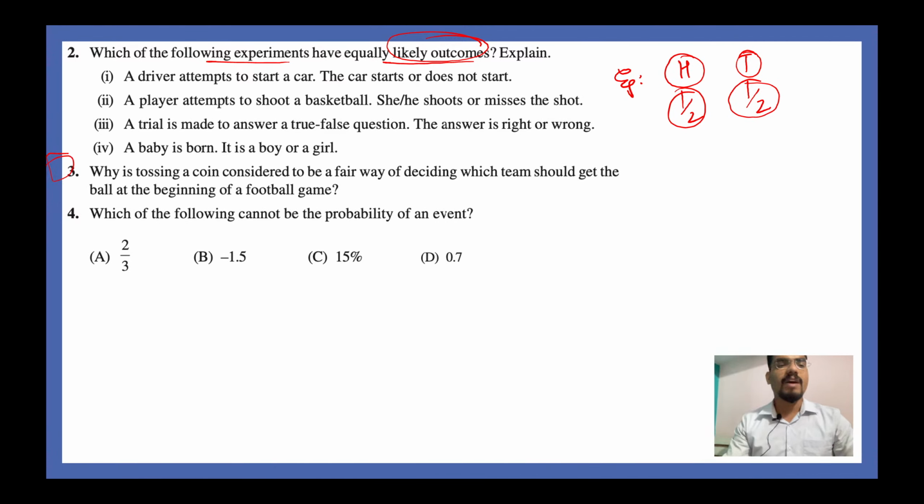Question number 3, tossing a coin. Oh, come on, these questions you guys have to do. Which of the following cannot be the probability of an event? This is a very beautiful question. Guys, you can simply answer this by looking at the values. Which of the following cannot be the probability of an event?